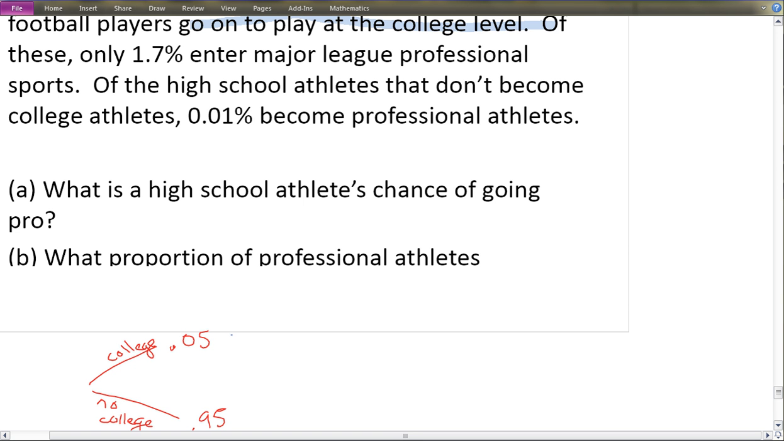So of these college people, this is going to be 0.017, 1.7% become pros. That's going to leave us with 0.983 that don't, not pro.